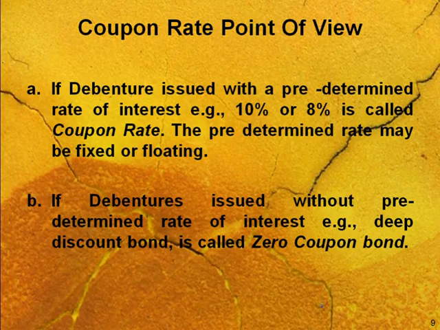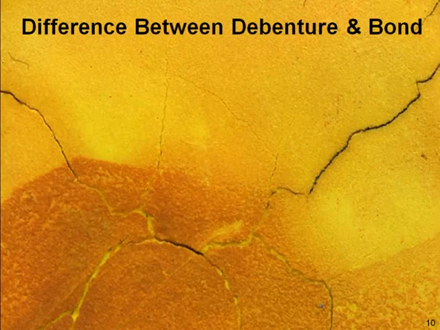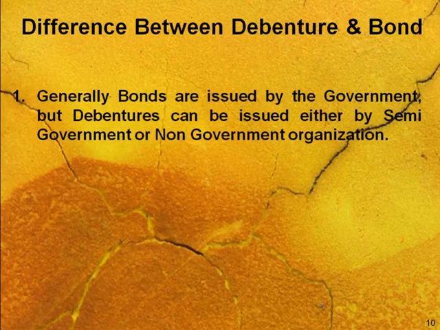Next is, what is the difference between debenture and bonds? This is very important, students, to understand. Is there any difference we are carrying in between debenture and bonds? Generally, bonds are issued by the government only, but debentures can be issued either by a semi-government organization or non-government organization. It means this is the characteristic of bonds. This can be issued only by the government institution, but debentures can be issued by semi-government or non-government both.